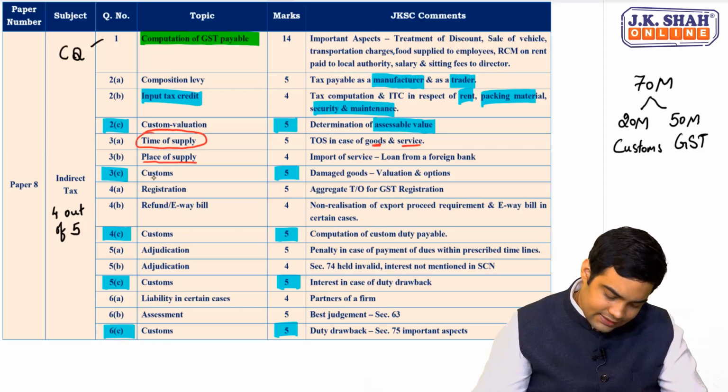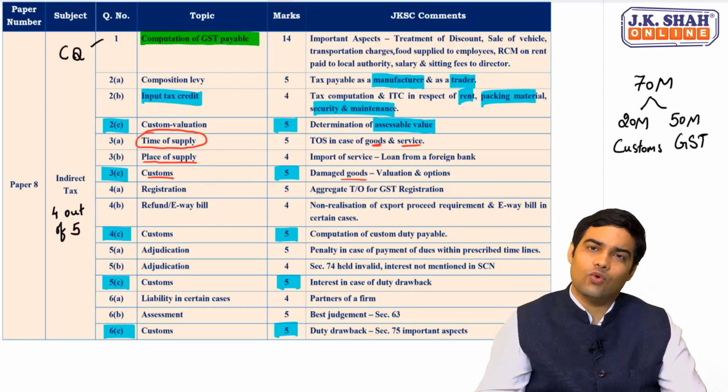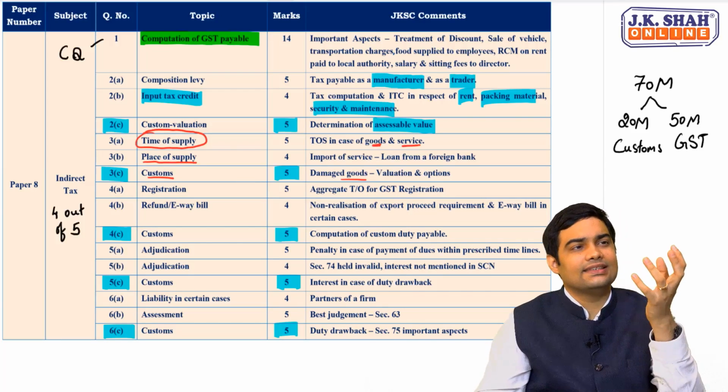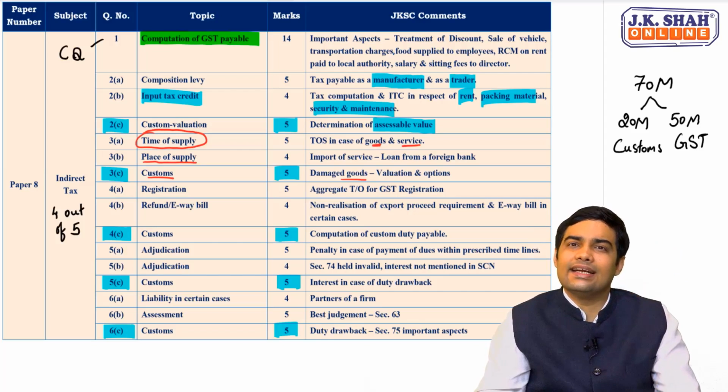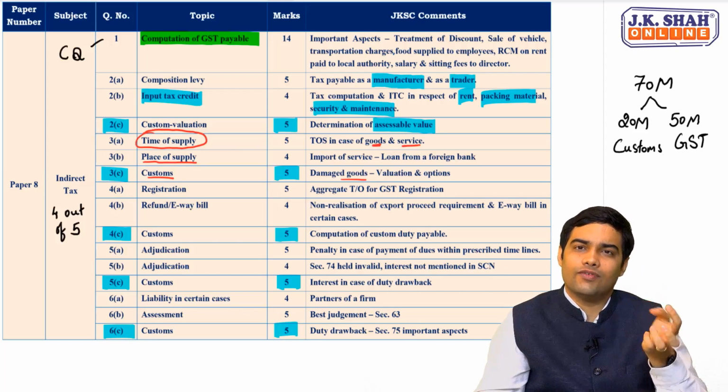3C, again a customs question, damaged goods. Its valuation and what is the option available to the person who has received a product but it is damaged. In such cases, what would he go forward with? What is the treatment and how can he deal with such a case?